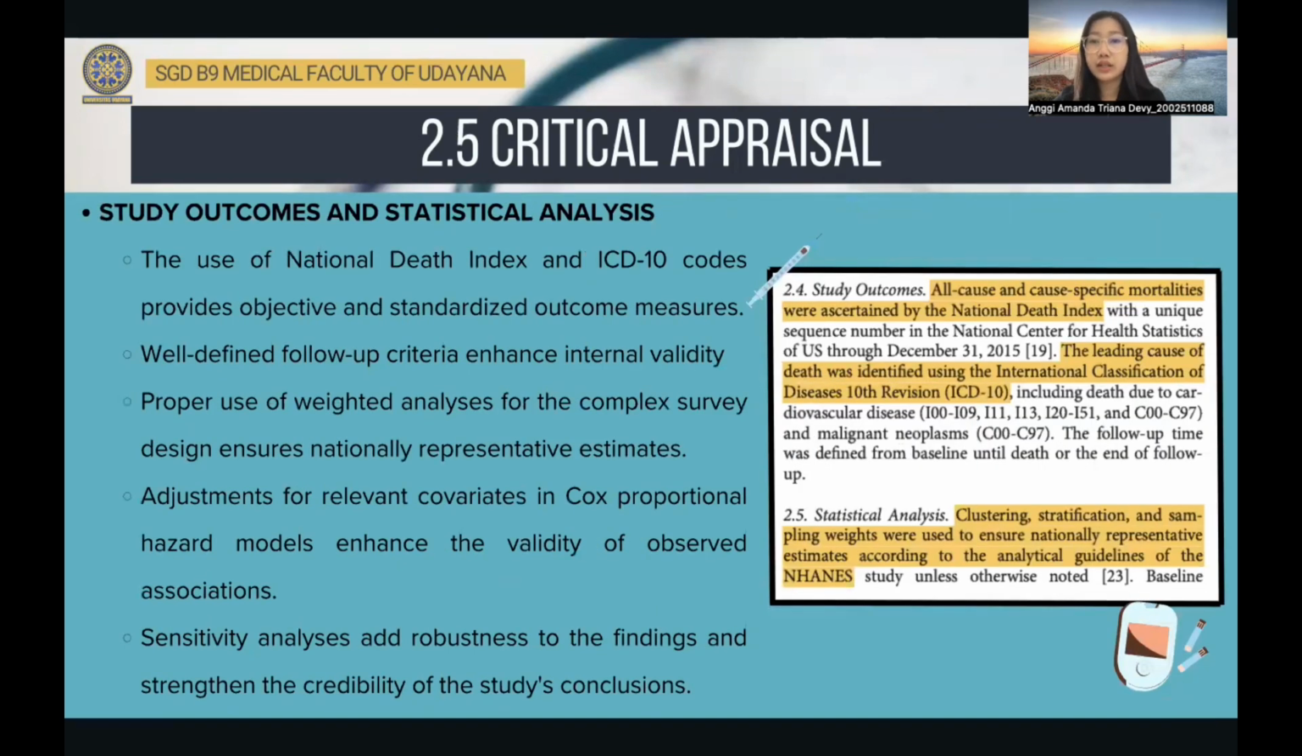The use of the National Death Index and ICD-10 codes for cause-specific mortalities introduce objectivity and precision to the study outcomes, and the well-defined follow-up criteria enhance internal validity. Carefully considered weighted analyses are incorporated into the statistical analysis to account for the intricate survey design and ensure nationally representative estimates. Adjustment for relevant covariates in Cox proportional hazard models enhance the validity of observed association. Sensitivity analysis add robustness to the finding and strengthen the credibility of the study conclusion.